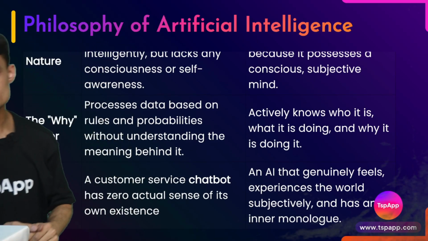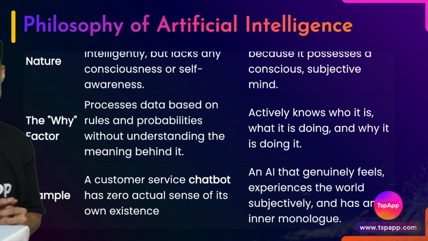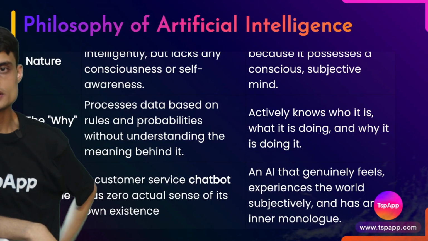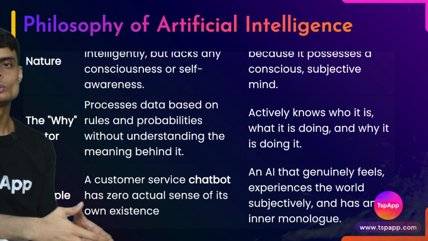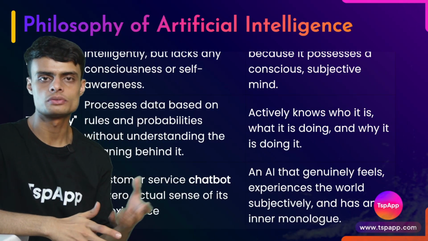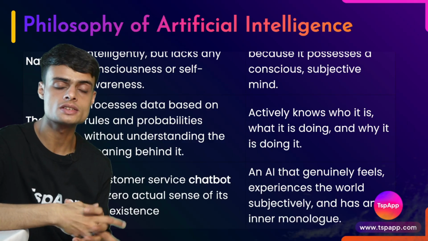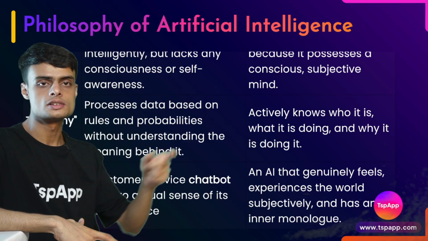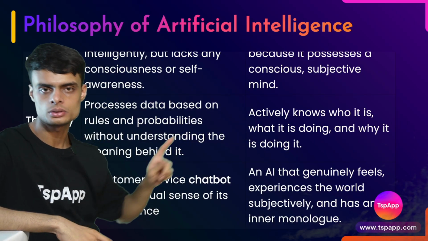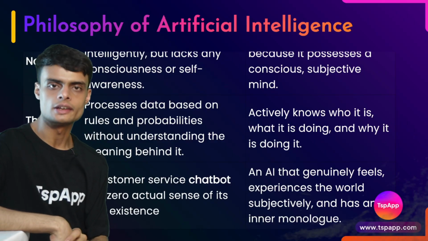Then the why factor. Weak AI processes data based on rules and probabilities without understanding the meaning behind it. Why is the AI performing that task? If the AI is able to understand that question, then it is general AI. If it is not able to understand that, it is weak AI.